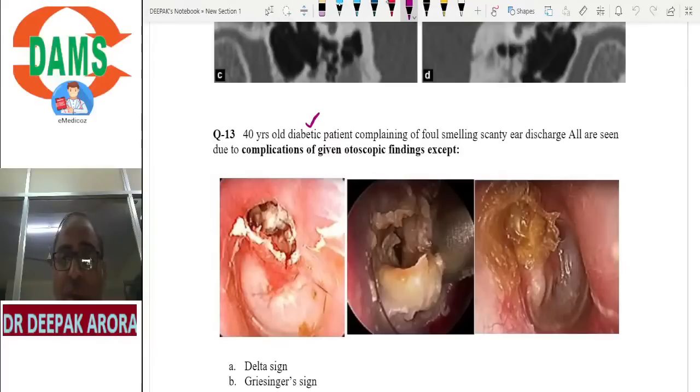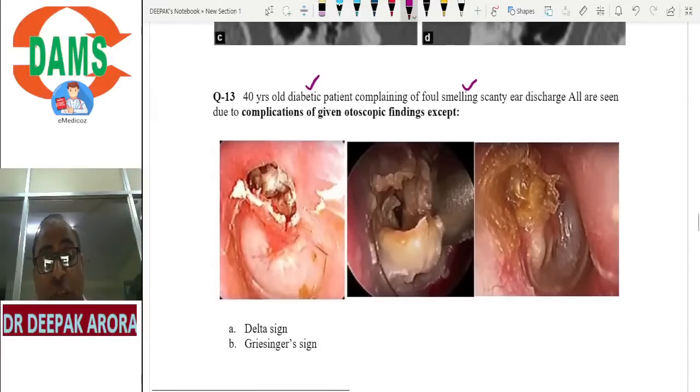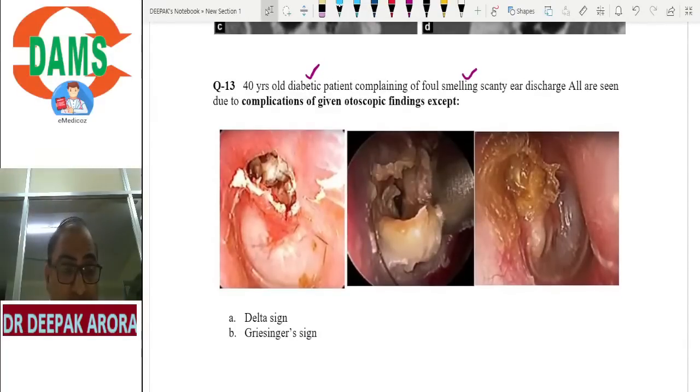He is asking you about a diabetic patient complaining of foul smelling scanty ear discharge. All of the following complications are seen. On otoscopy there is a perforation, so this patient is not malignant otitis externa; it is going in the favor of unsafe ear. Diabetic patient, malignant otitis externa, but there is perforation and foul smelling, scanty discharge. These are the two keywords, beta, look carefully. Two important points going in the favor of unsafe ear.